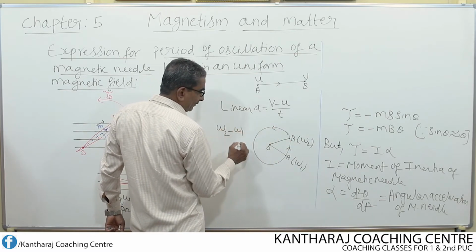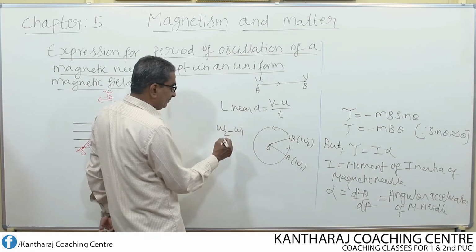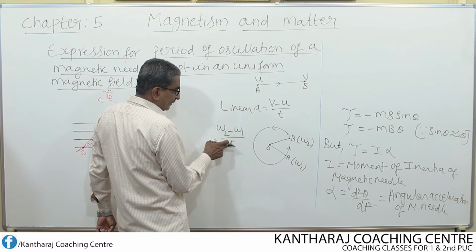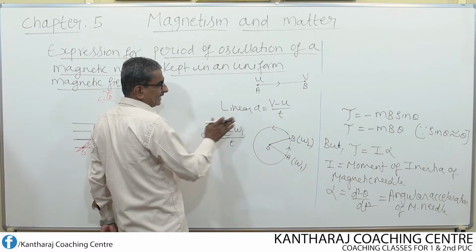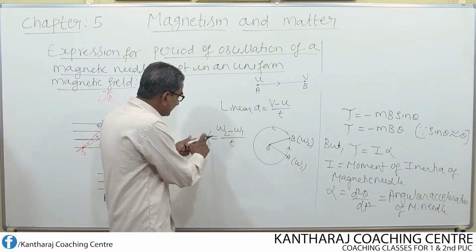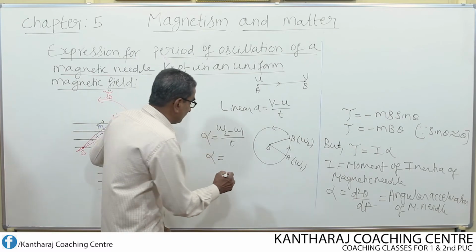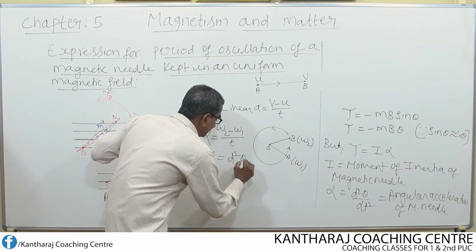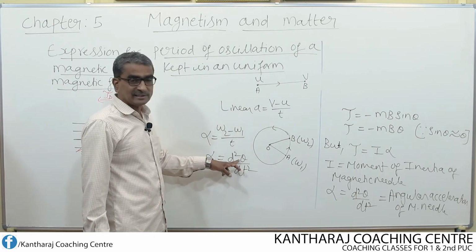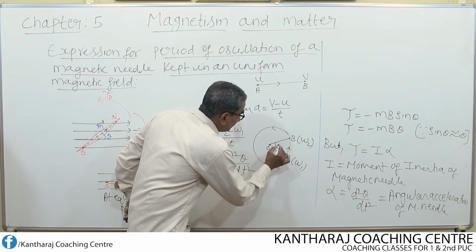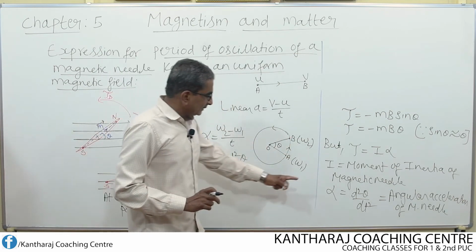Omega 2 minus omega 1. For the velocity to change from omega 1 to omega 2, if t is the time taken, then the rate of change of angular velocity is nothing but angular acceleration. This is angular acceleration, this is linear acceleration. The same angular acceleration in the form of a differential equation can be shown as equal to d square theta by dt square, where theta is the angular displacement when the body moves from one point to another point. So that is what I have written.